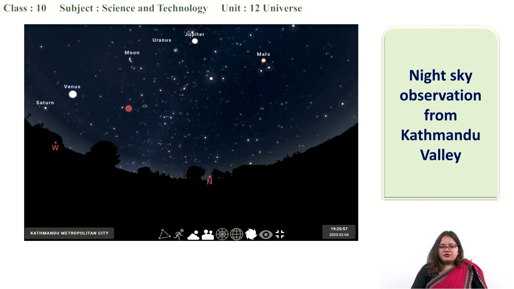So when you go and look at the night sky, I would like to request you to look at the bright stars or bright objects and identify them using some free software or free apps, so that you can relate all these to your course books as well. You can use and predict other night sky charts for further events as well, and you can relate it to your course syllabus.